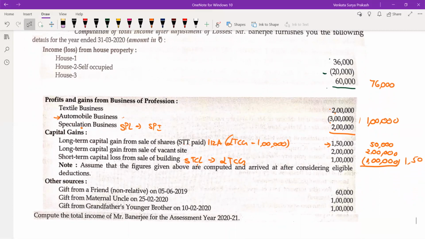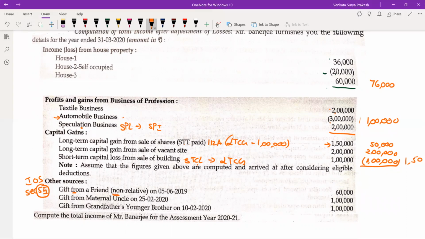Then you are also having income from other sources. Whenever you are receiving a gift from a non-relative, this point again you will understand when we are going through section 54. Section 55 explains the concept of the gift. This will be discussed in income from other sources. So here what is happening? Gift from a friend, 60,000.